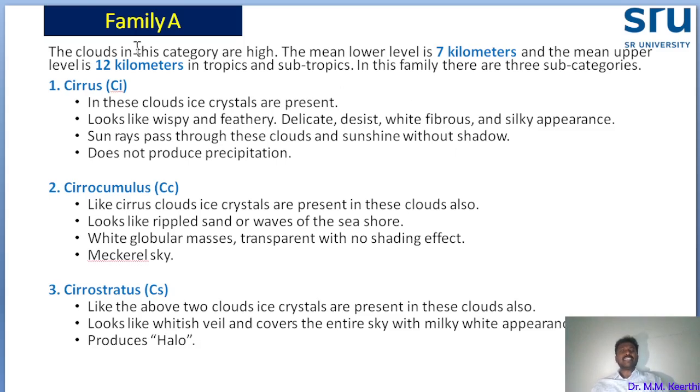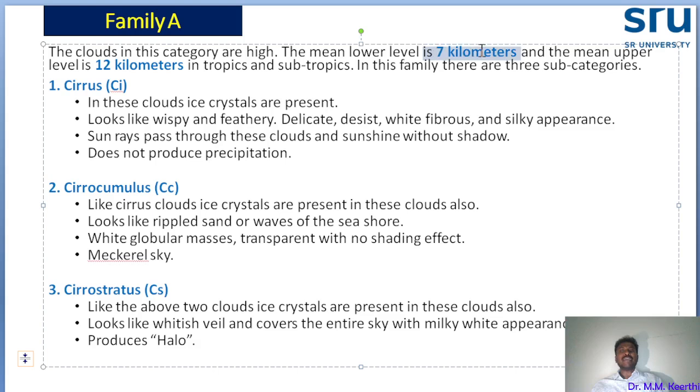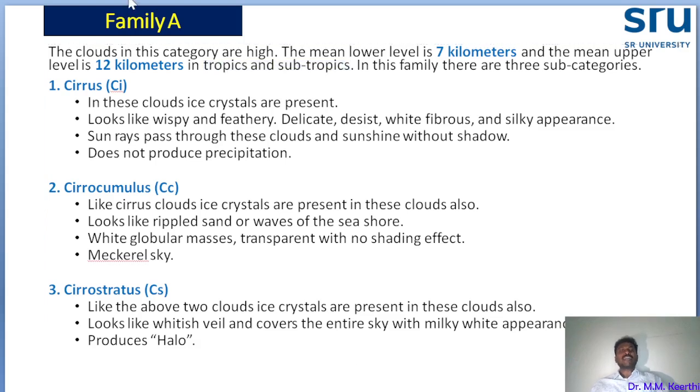Family A categories are high clouds. They are present at a higher level. Even though it is called high, the level starts from 7 kilometers up to 12 kilometers, particularly in tropical and subtropical areas. What are the different types of clouds under family A?